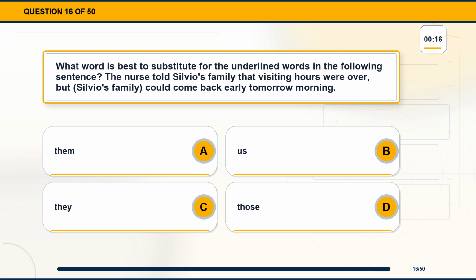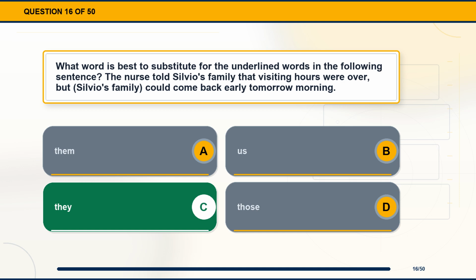Question 16. What word is best to substitute for the underlined words in the following sentence? The nurse told Silvio's family that visiting hours were over, but Silvio's family could come back early tomorrow morning. Option A, them. Option B, us. Option C, they. Option D, those.